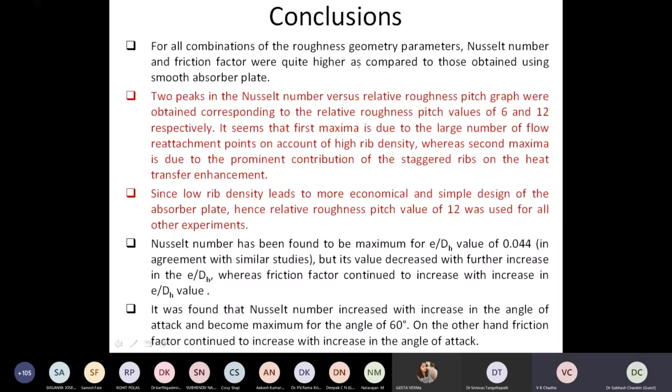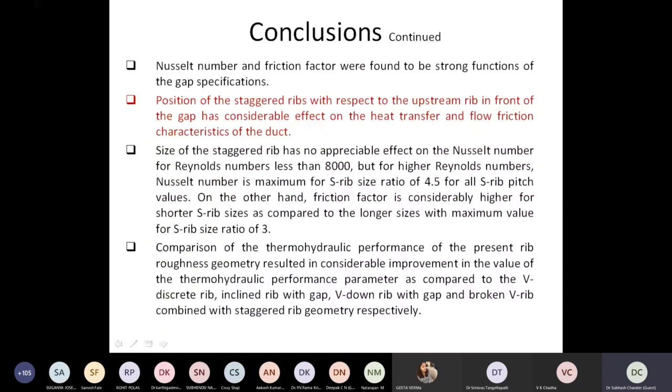Nusselt number and friction factor were found to be strong functions of the gap. Position of the staggered ribs with respect to the upstream rib in front of the gap was considered to have a considerable effect on the friction factor. The size of the staggered rib had no appreciable effect; we could not see much effect of the size of the rib.